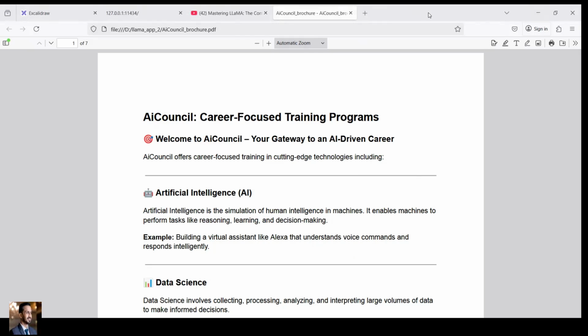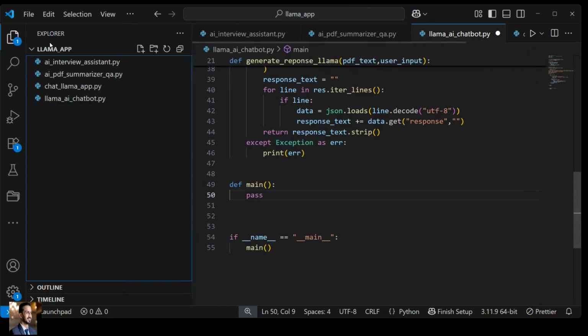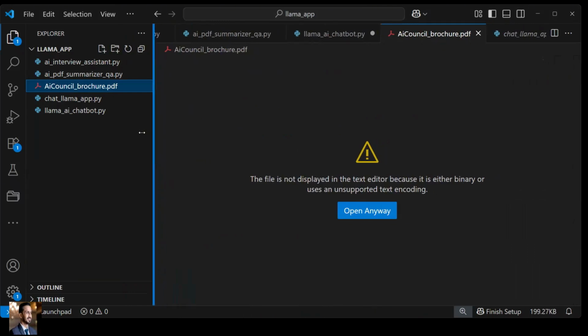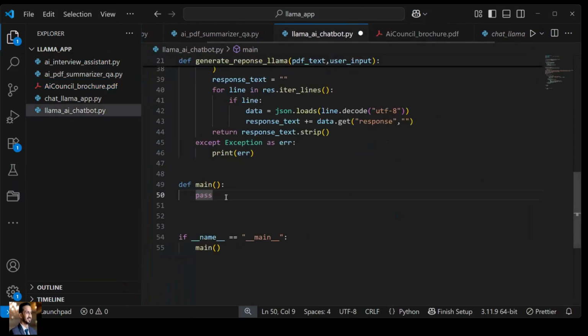So I just copied it from wherever it exists, and get back to our coding environment. This is the folder in which my project file is, LLaMA app. So I'll paste it over here. It is asking to paste, yes, I'll paste it. So this is the file that we want to consider for my chatbot. So what we do is just write a logic over here first.